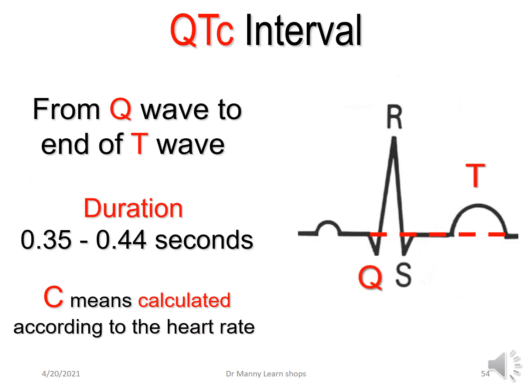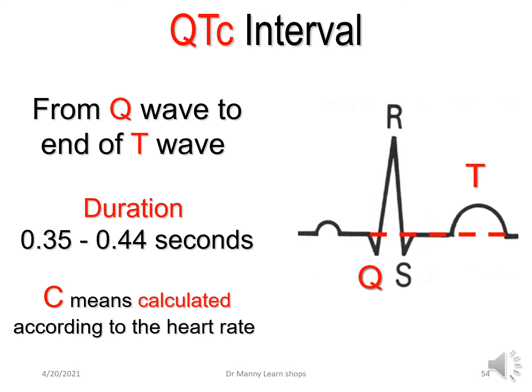There's something called the QTc. The C stands for corrected, because there are algorithms that the academics or the medical experts will use to determine the QTc interval. The one that we just looked at, the QT interval, is just generic, a general one. This one is really specific, and it works out the QT interval according to a specific rate, which I haven't given you the algorithms for because the rates can be anything from 60 right up to about 200. So again, I've just put here the typical duration is about 0.35 to 0.44 seconds.